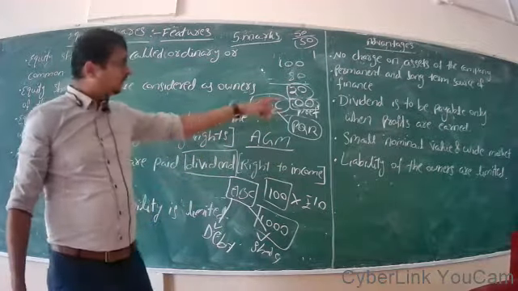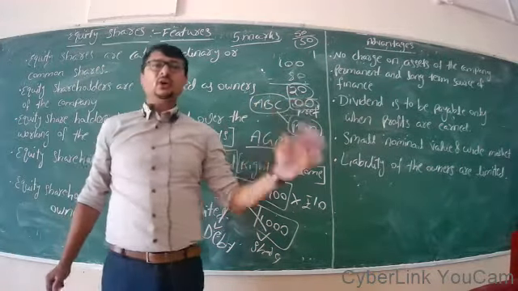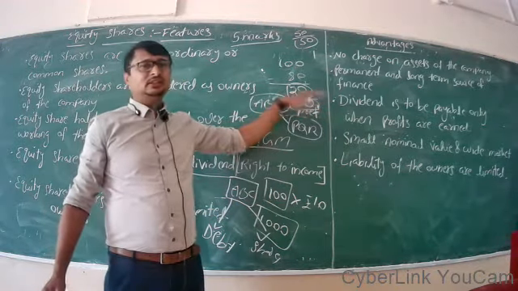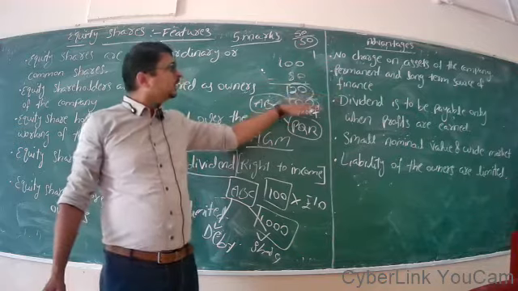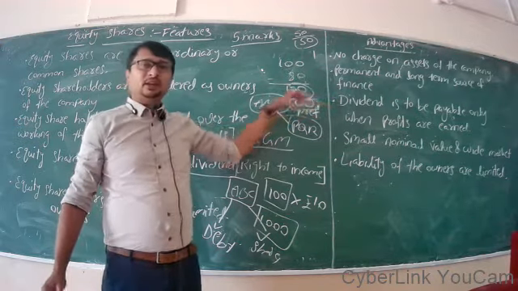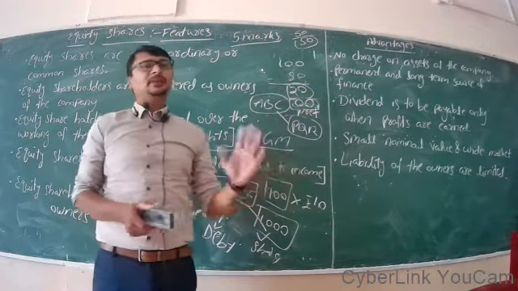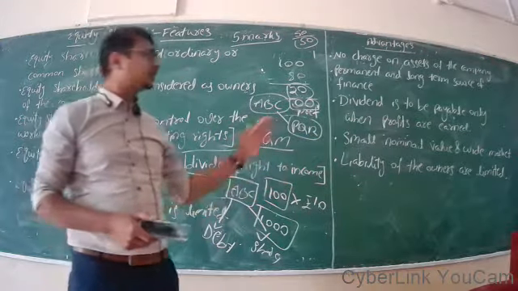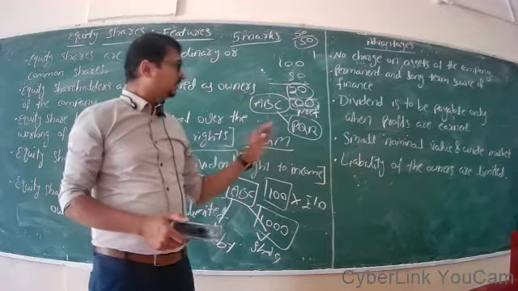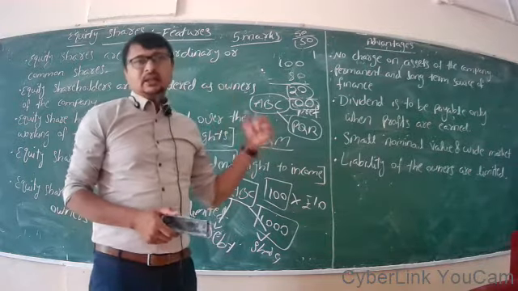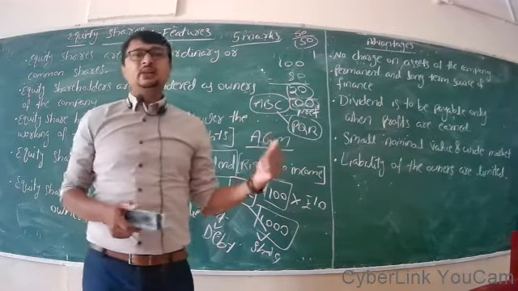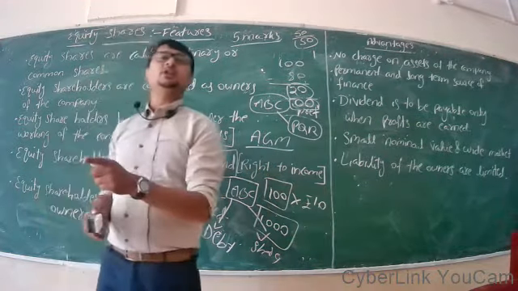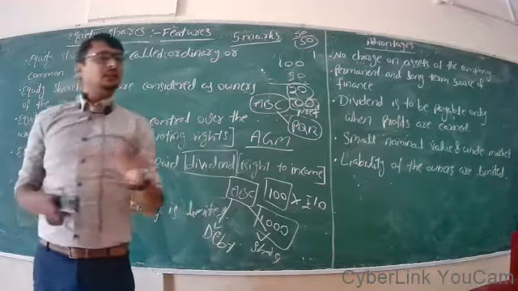And equity shareholders' dividends are not accumulated. That means if this year there is a loss, and next year a profit comes, the previous year's dividends are not payable out of that profit. Not in the equity share case. In the case of equity shares, dividends are payable only when there is profit available to equity shareholders.